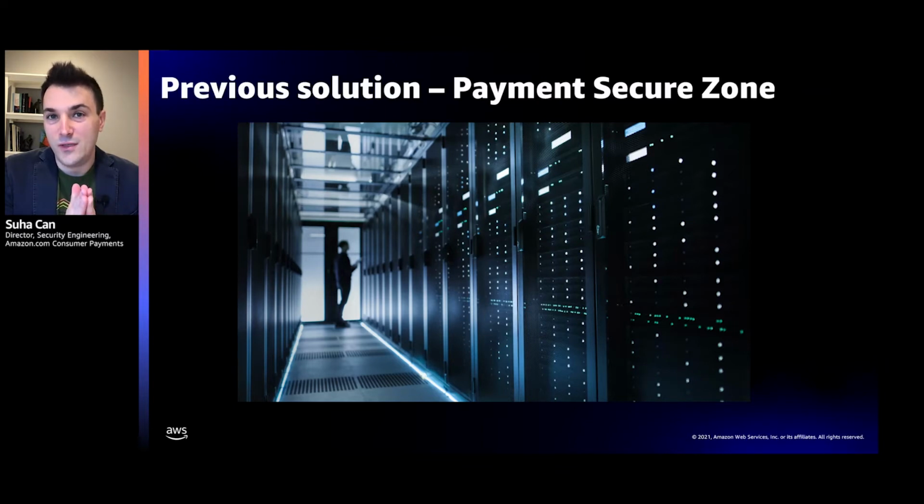Of course, this is a very high security bar, so when we want to have administrator access to this environment, the secure zone, we wanted to make sure that we have terminal rooms where employees come in physically and use the service instead of remotely accessing this environment.